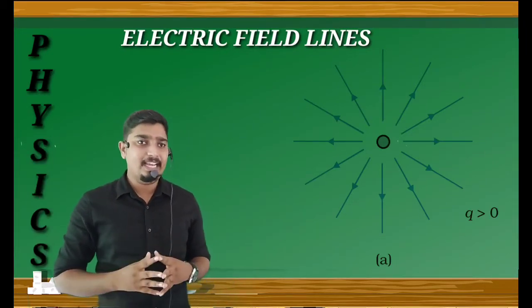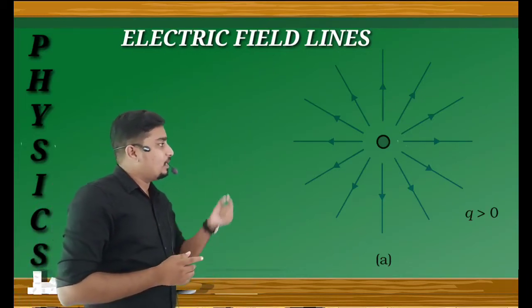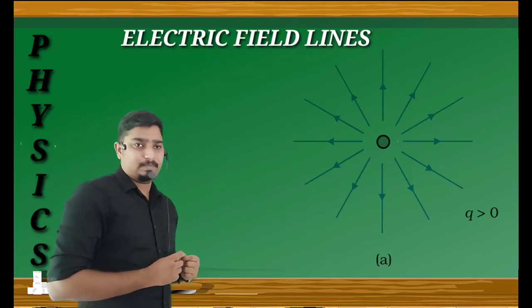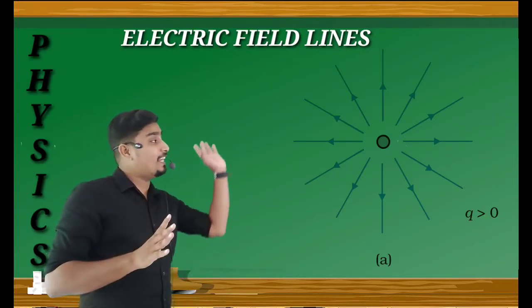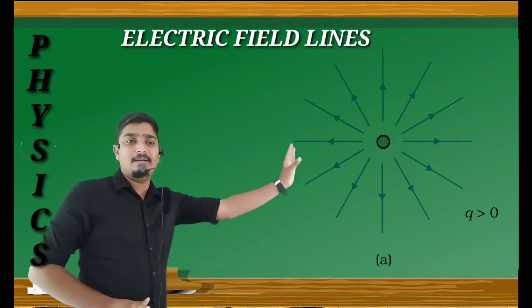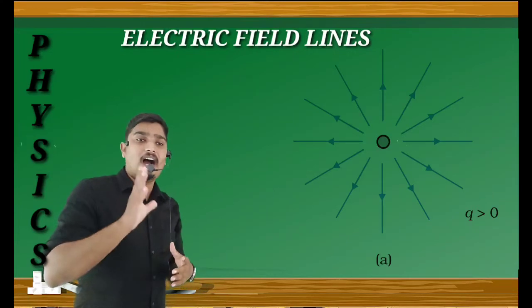You see this picture, a single positive charge.